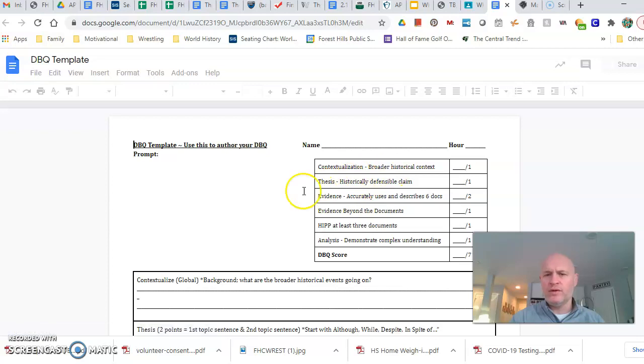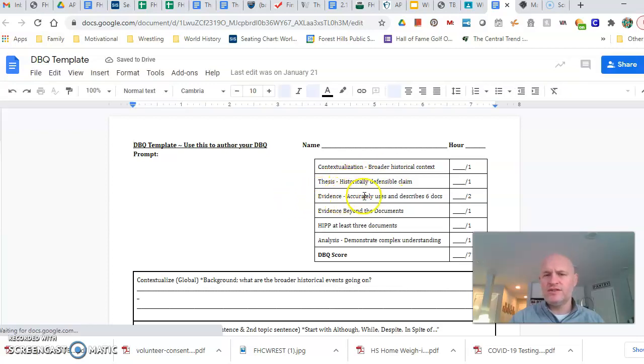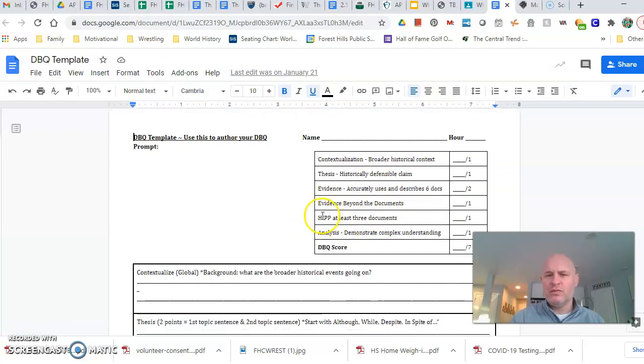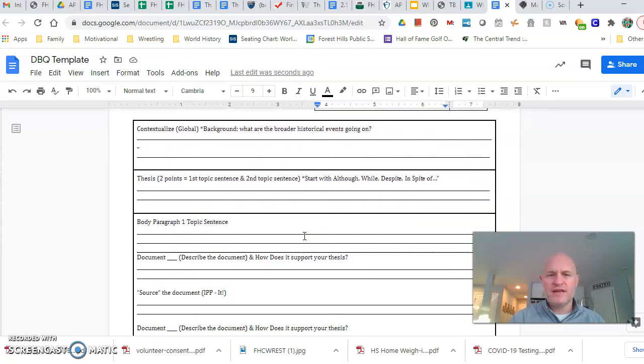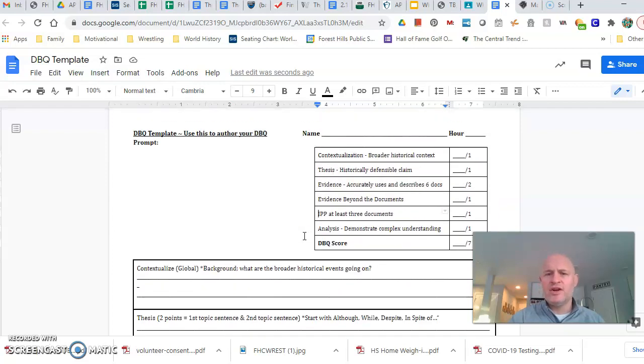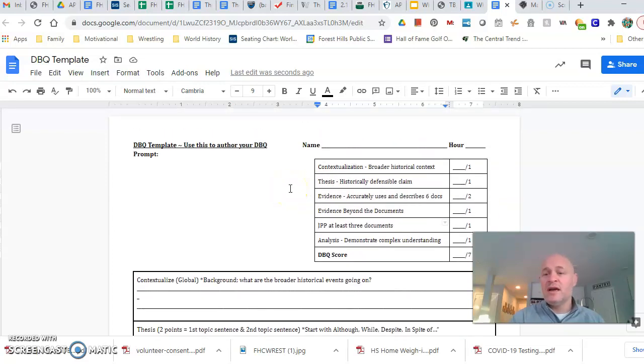So 1 point for contextualization, 1 point for your thesis, 2 points for 6 docs used, 1 point for evidence beyond the docs. I'm going to actually change that. 1 point for sourcing at least 3 documents, and 1 point for demonstrating complex understanding for a score of 7. And there you go. You can print that off if you want to, but here's where you're going to hand it in. You're going to hand it in to me on your next in-person day,